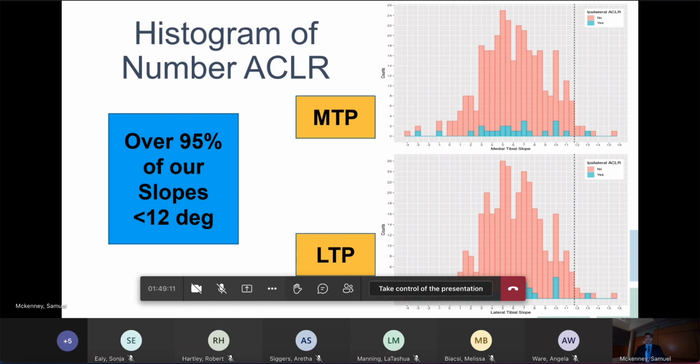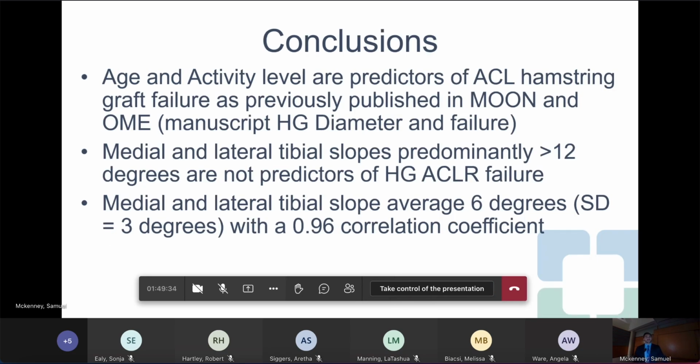And so here's a histogram detailing our cohort. As you can see, the blue is the re-ruptures in our cohort, and they span really a large range of tibial slopes. And if we draw a line at the 12-degree mark that's often cited for the indication for slope-reducing osteotomy, we really didn't have a lot of patients, but of the 7 patients we did above that, only 1 sustained a re-rupture. And so the conclusions that we can draw from this study is that age and activity level remain the most significant predictors of ACL re-rupture with hamstring autograft.